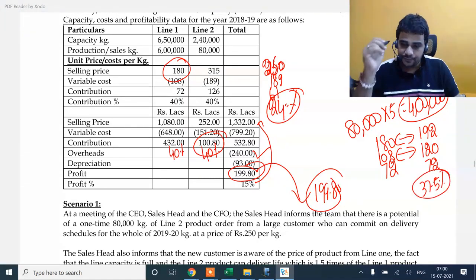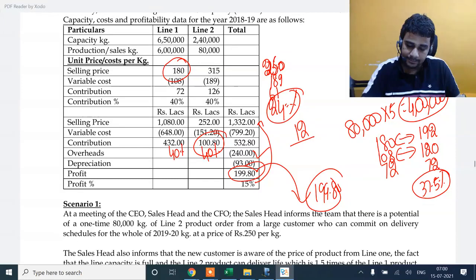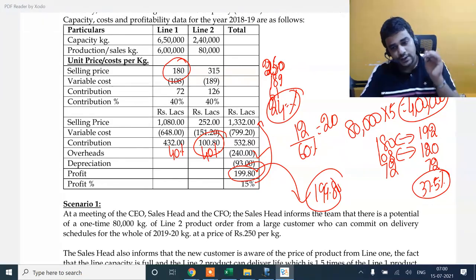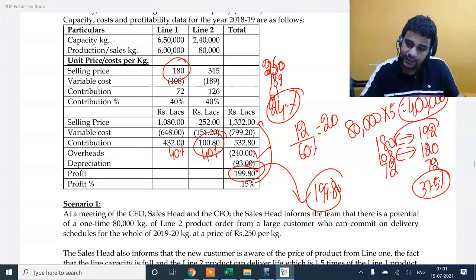So what they are saying is if cost goes up by 12, you should increase the price by 12 divided by the variable cost ratio, which is 60%. 12 divided by 60% is 20. If cost goes up, you'll have to be happy because you'll earn more now, because you want to earn the same profit margin. So if cost goes up by 100, you'll be more happy because your price will go up by 160, 170, something like that. So 180 should ideally become 200 and this will be 120, so that you start earning 80 and your PVR is maintained at 40%.